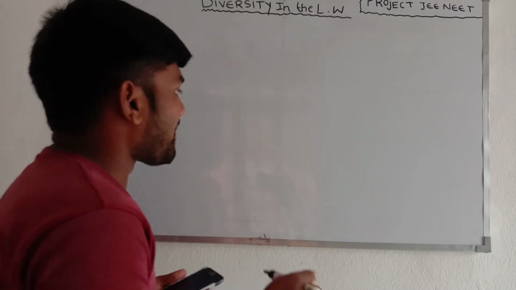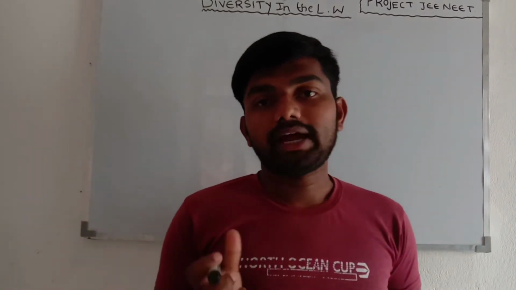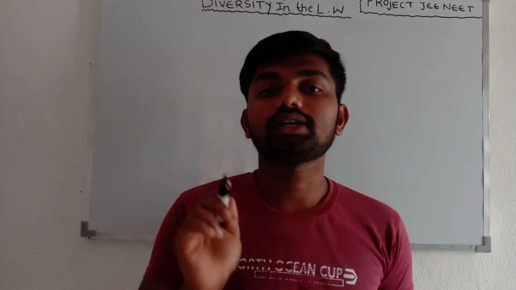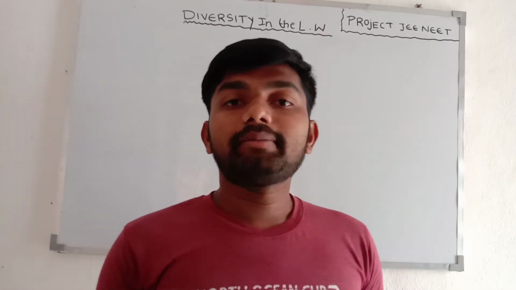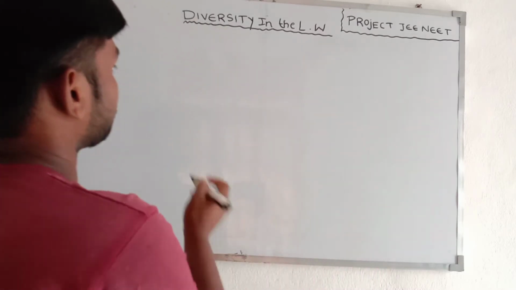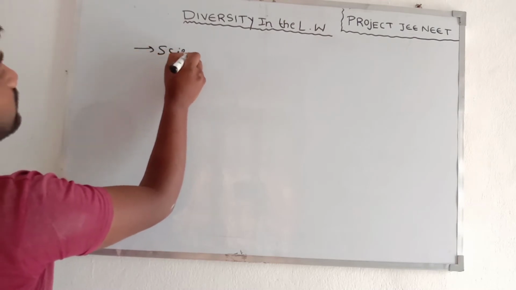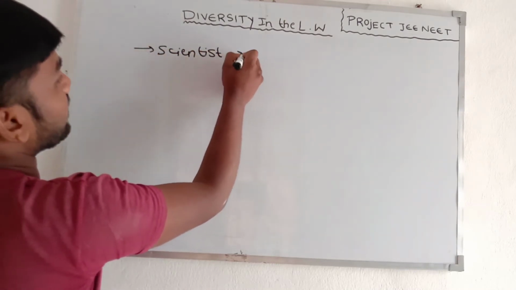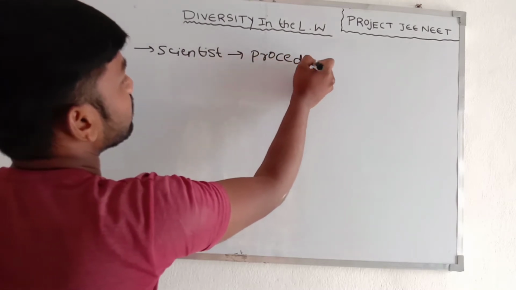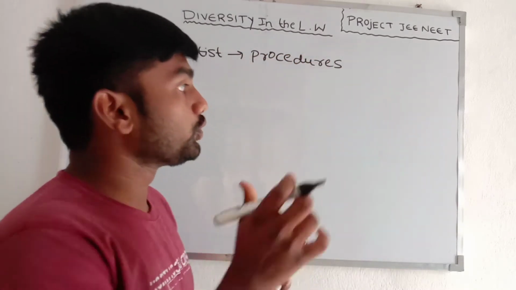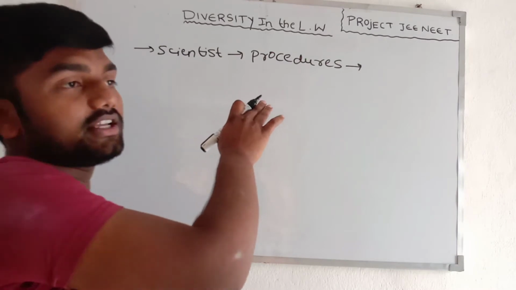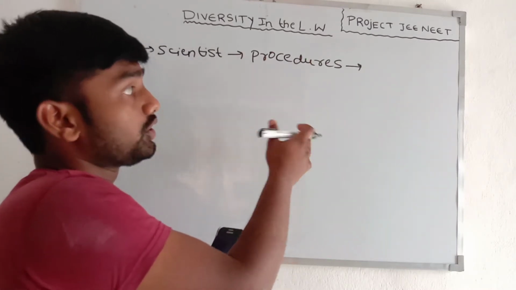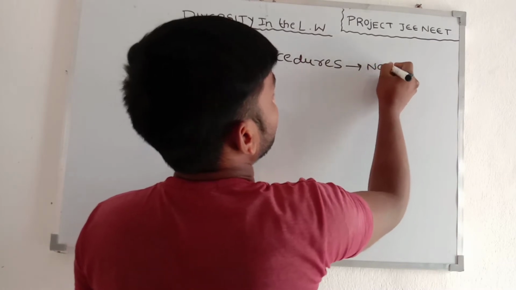Today we are going to talk about binomial nomenclature, and also ICZN and ICBN. So let's start. Scientists and biologists have established some procedures to name the organism.